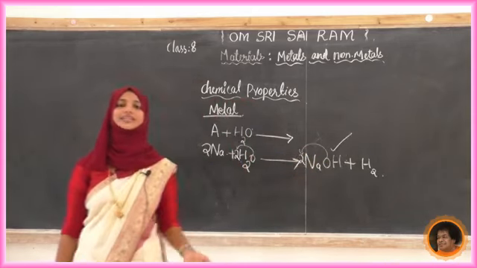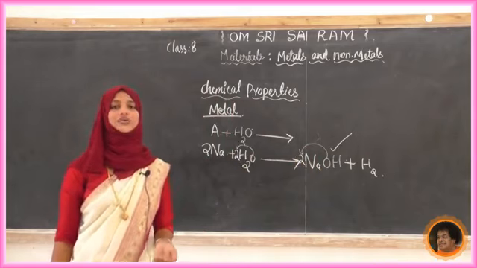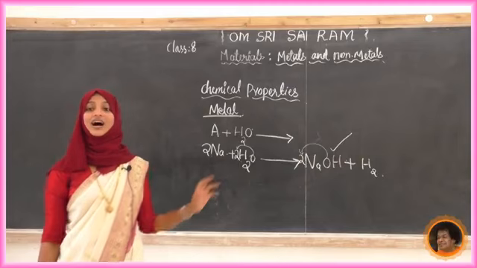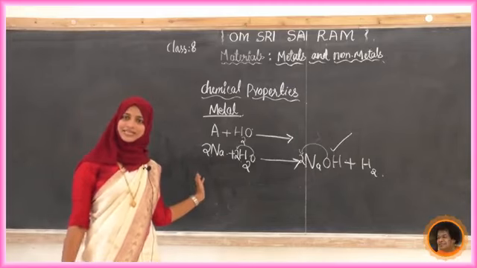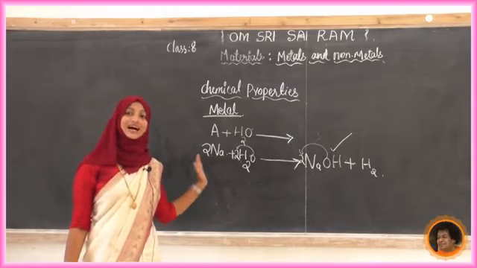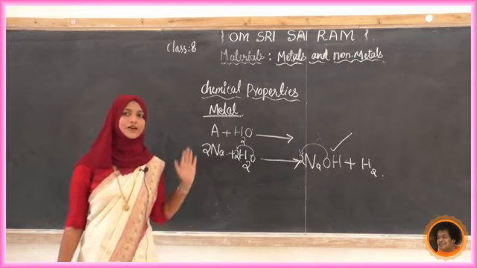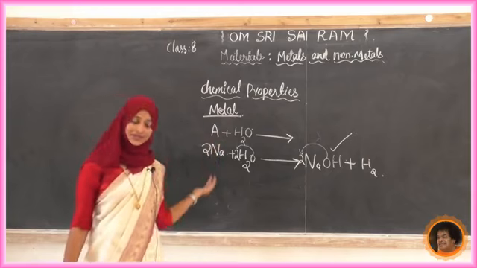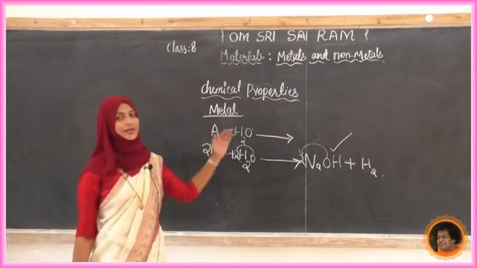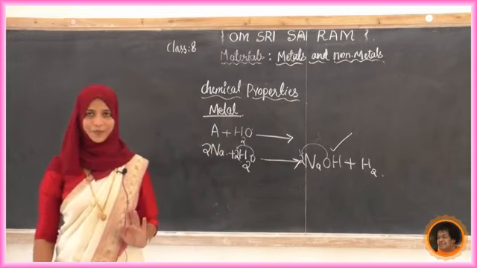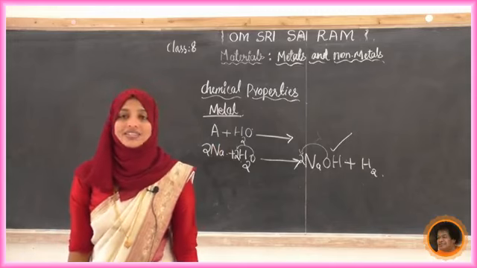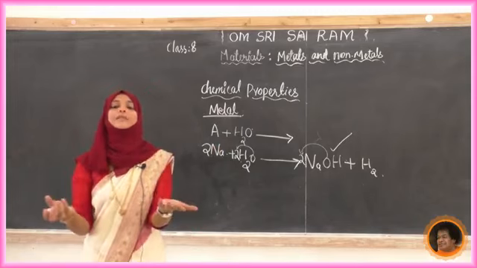You are going to study that in more detail later. Just roughly I have given the idea of how it is. What does a chemical equation mean? It should be a balanced chemical equation. The number of atoms present in the reactant and product should be in the balanced form. So we come to know that now sodium reacted with water